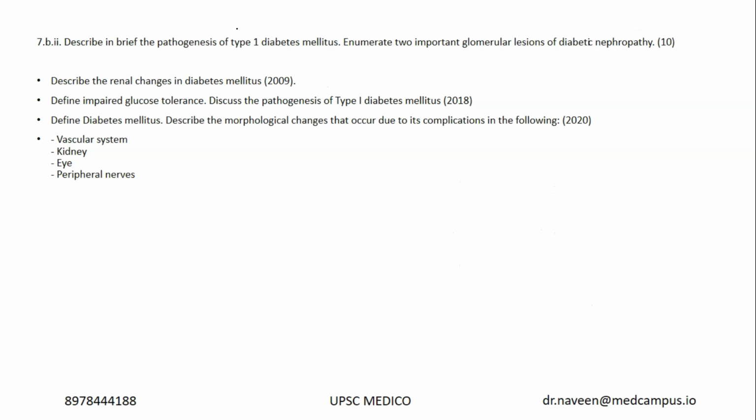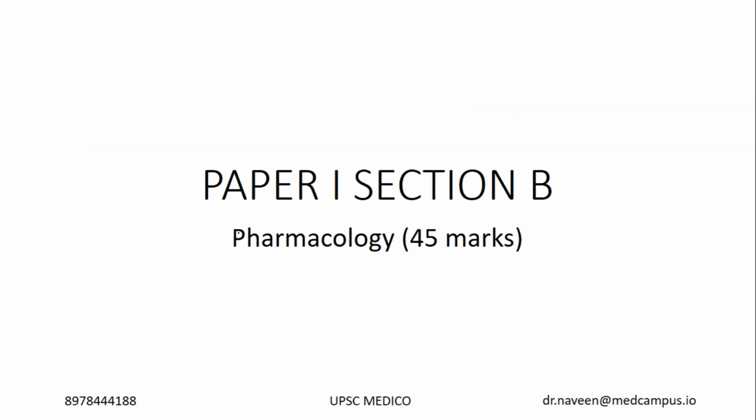So that's the reason there's a question on the pathogenesis of type 1 diabetes mellitus and what are the glomerular lesions. So this is a pathology question. Now we're done with the pathology. Let's quickly jump to pharmacology.